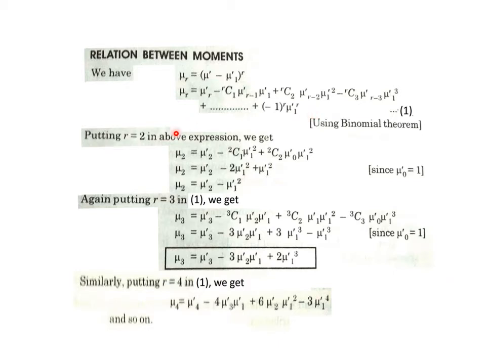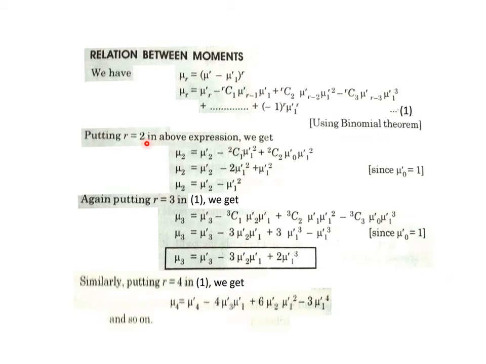Then we start by substituting r equals 2 in this to get certain mutual relations between moments. What kind of relations are we expecting here? As on the left hand side we have mu r, central moments are to appear there in terms of moments about origin. So central moments in terms of moments about origin can be obtained by this particular expression.